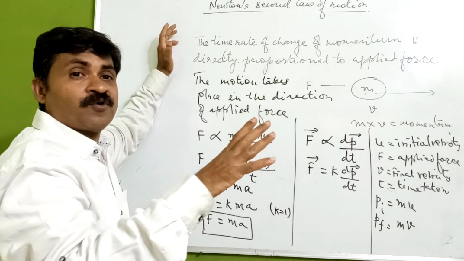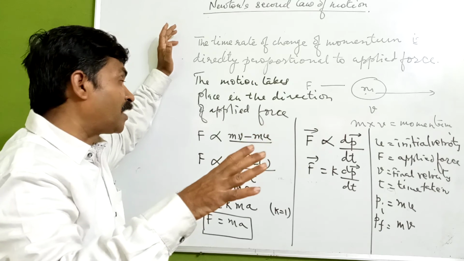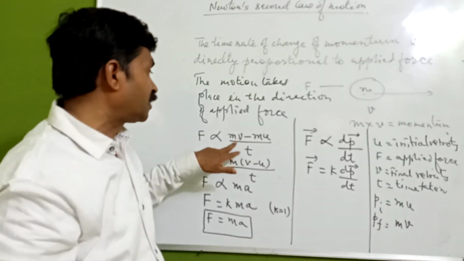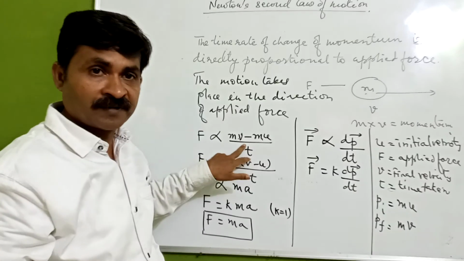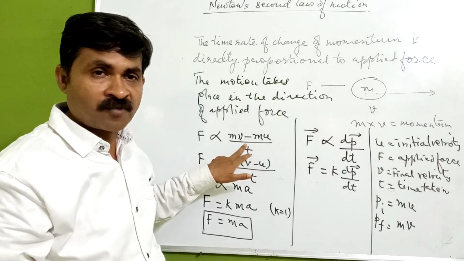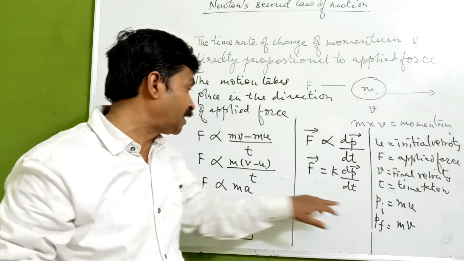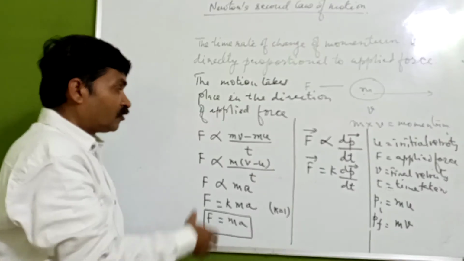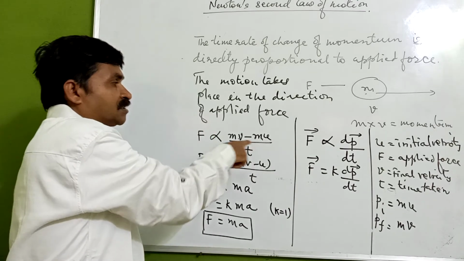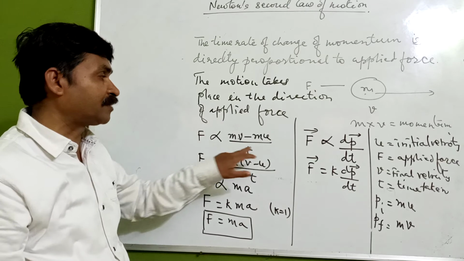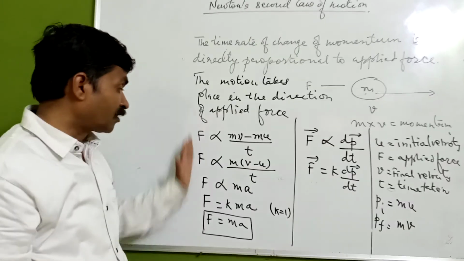So we have replaced it by a, because we know that v minus u is equal to at, because v is equal to u plus at, the first equation of motion, from where we are getting the acceleration. So a change in velocity with respect to time will give the acceleration. Now this gives us the force.